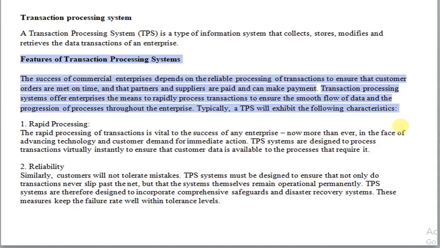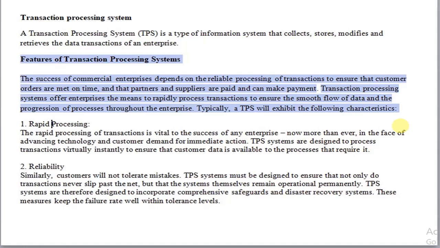So next we will study the important features of the transaction processing system. We already know that the success of an organization depends upon processing of the transaction, or processing of the data related to the transaction. When this data is processed at the right time and provided to the right person at the right time, then the organization can benefit from the situation.